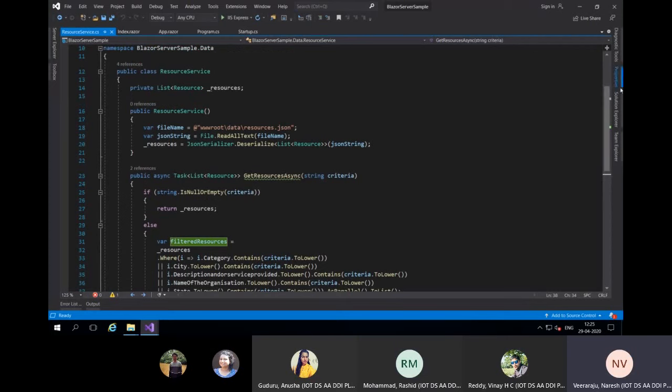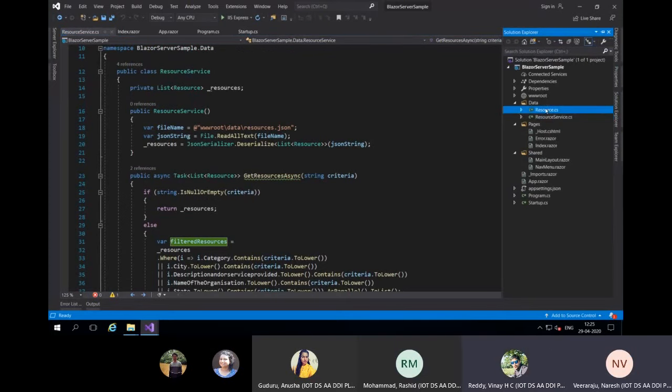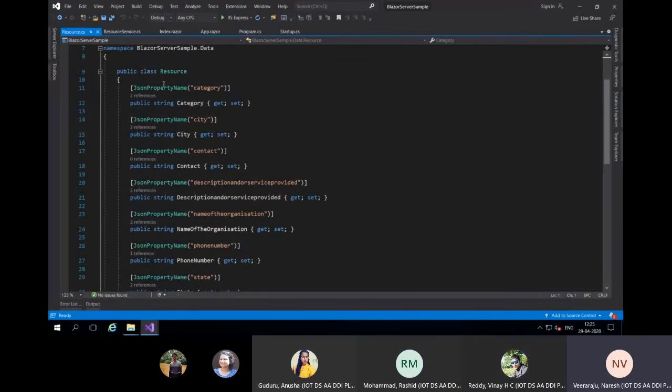This class is okay for you guys? Yeah. And this is that resource class I have, which I created. To identify which JSON property is which C# property, we need to write it here.